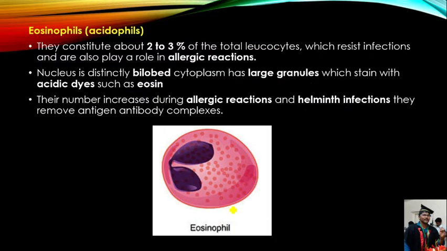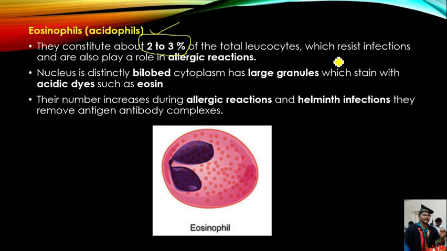After the basophils, we have to discuss eosinophils or acidophils. The percentage of eosinophils or acidophils in total white blood cells is 2 to 3%.